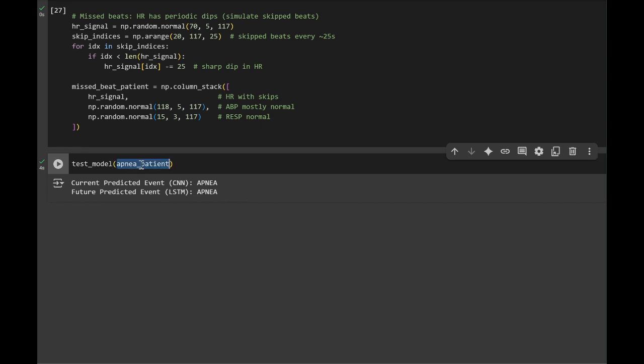Finally, we'll put in our missed beat patient. We can see that our LSTM, while it correctly predicts missed beat, the CNN does not. We attribute this to the short time window that's being implemented into the CNN as opposed to the long time windows that the LSTM deals with. This is predicted model behavior.